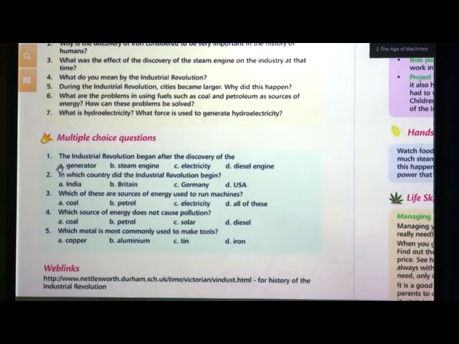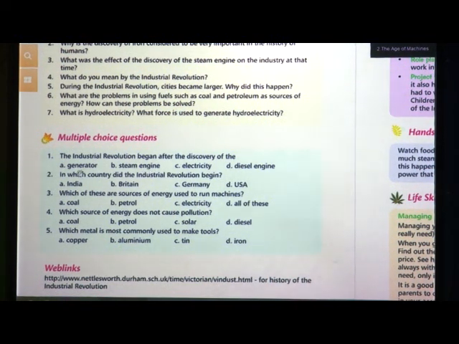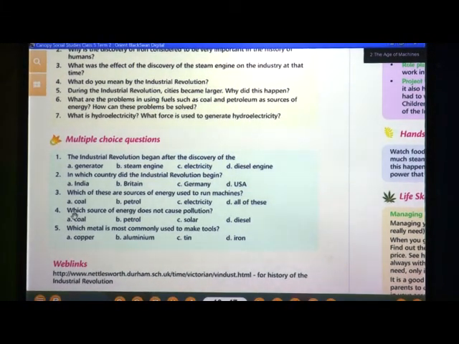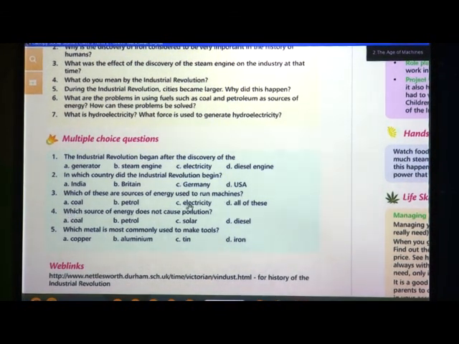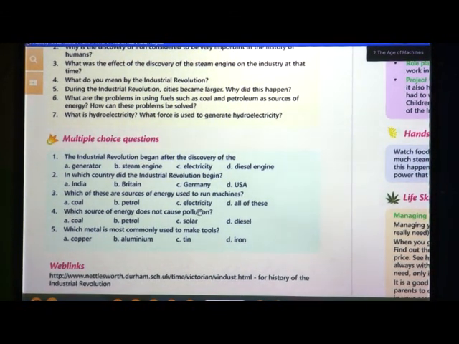Multiple choice. The Industrial Revolution began after the discovery of the steam engine. In which country did the Industrial Revolution begin? In Britain. Which of these are the sources of energy used to run machines? Coal, petroleum, petrol and electricity. All of these. Which source of energy does not cause pollution? The solar energy. Coal, when we burn, it emits smoke. Even petrol, even diesel. So solar energy is the one that doesn't cause any pollution.